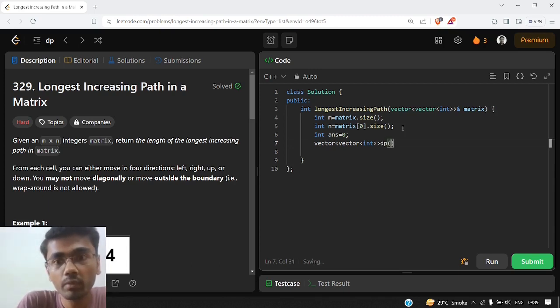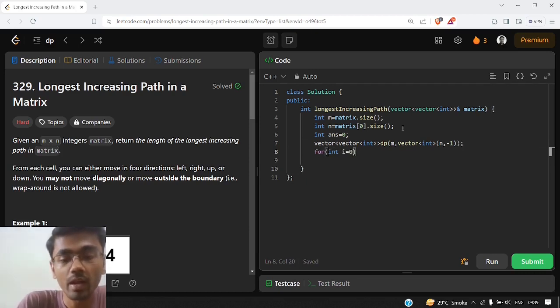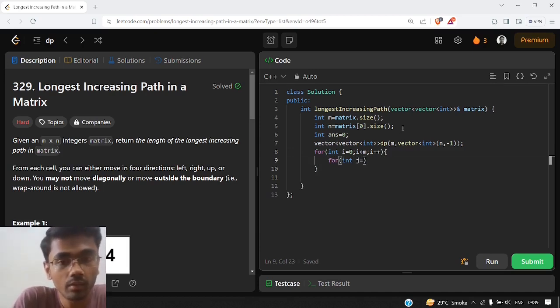The size of dp would be the same as the size of the matrix, so it will be m cross n, and we will initialize all the values with -1. So we have used dp because of the overlapping subproblems, and we don't know the starting point, so we need to take each and every point as the starting point, and we need to process the same thing again and again. So we will check from each point as a starting point, and we will do a kind of recursion, but eventually we are storing it in a dp table. So we will memoize the solution.